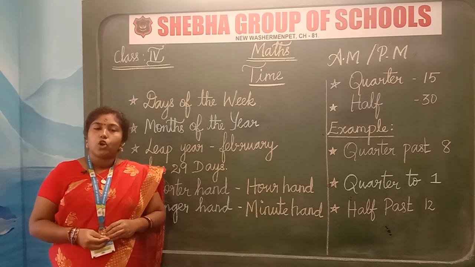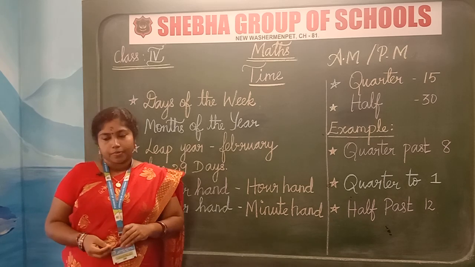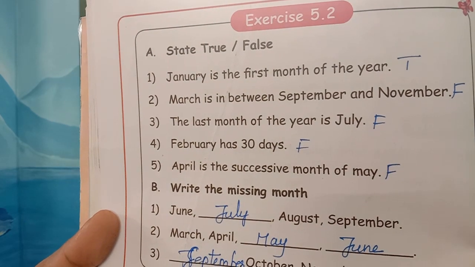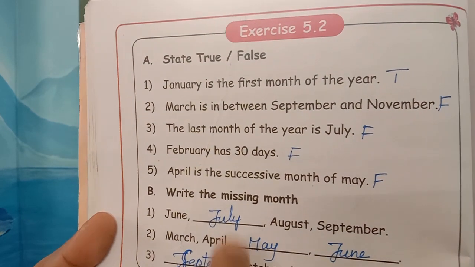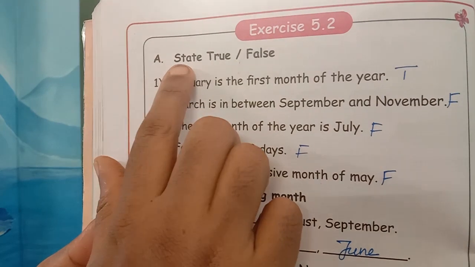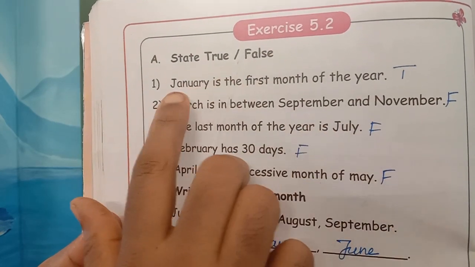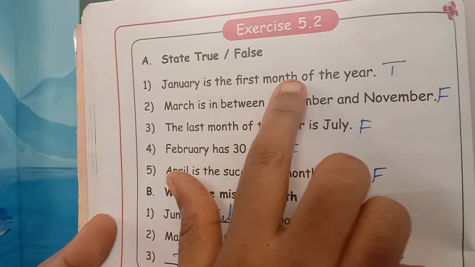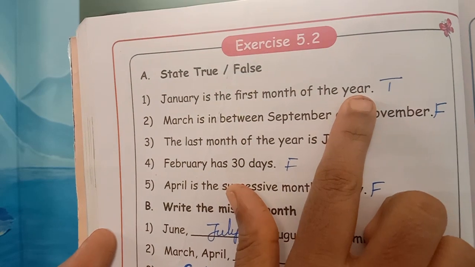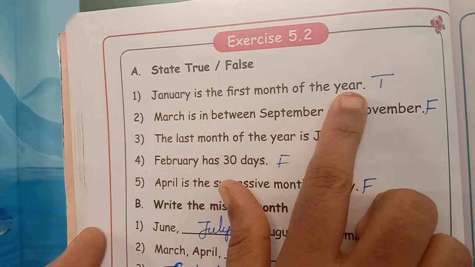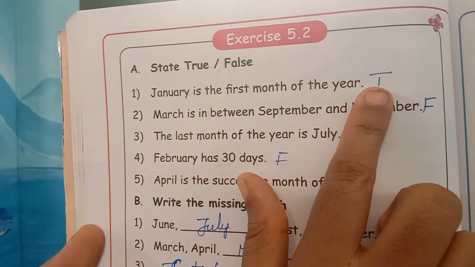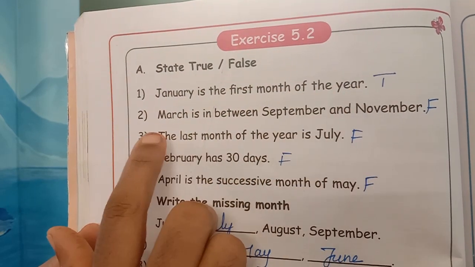Now let us move on to the book exercise. Book exercise page number 68 and the exercise 5.2. State true or false. January is the first month of the year. Is it true, children? True or false, children? Yes, it is true. It is the first month of the year.